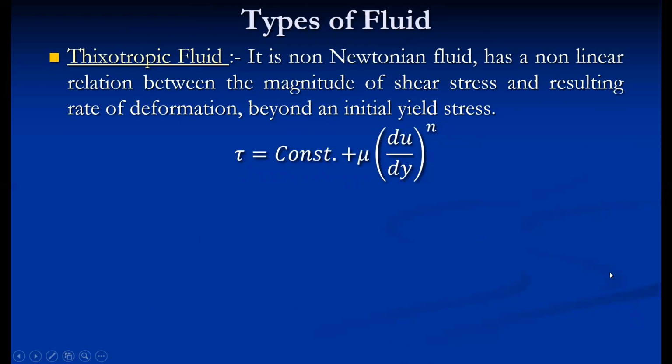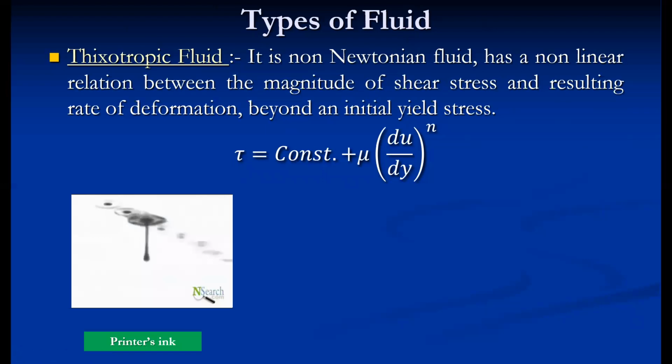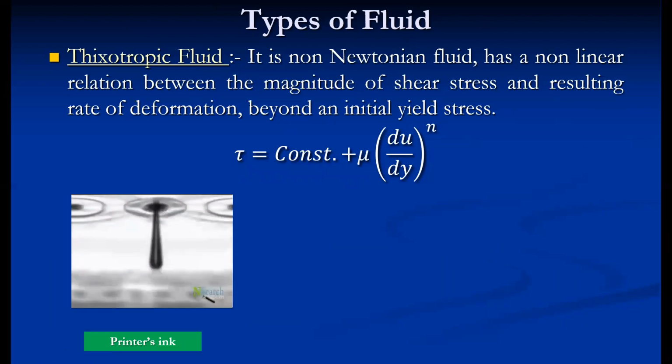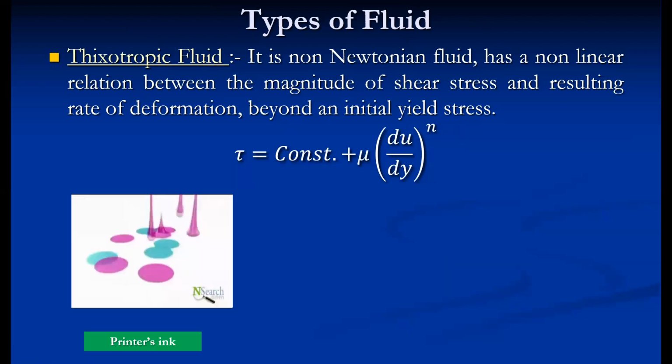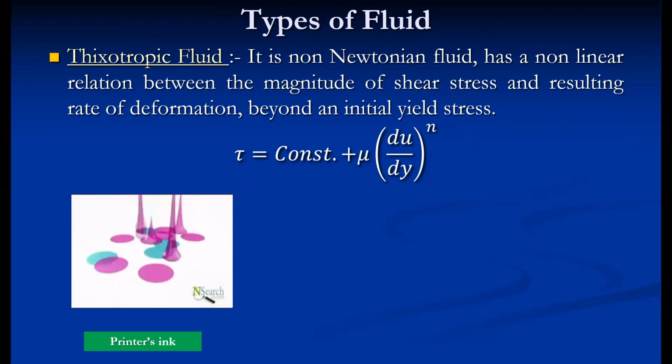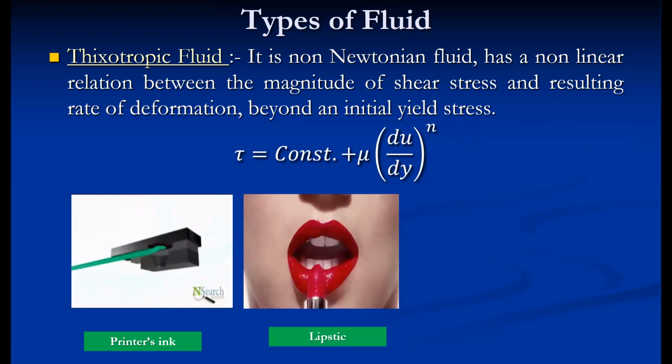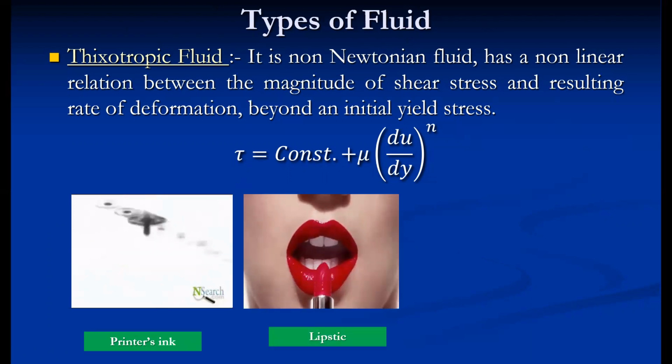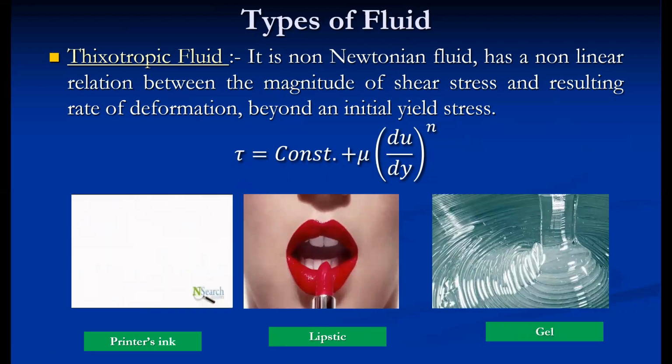So we can see the examples of thixotropic fluid. The printer's ink is one more example. After it starts flowing, it behaves like a non-Newtonian fluid, either a dilatant or pseudoplastic after crossing the limit, so yield stress. Another example is lipstick. Initially these fluids are semi-solid, and after application of the shear stress, it becomes a liquid.